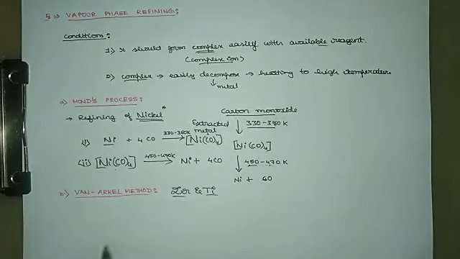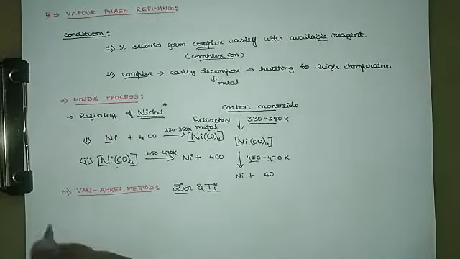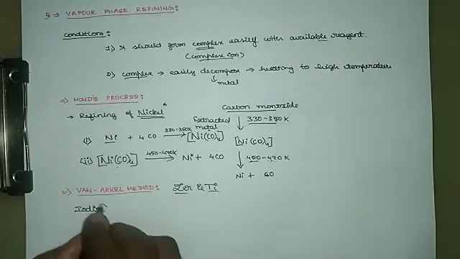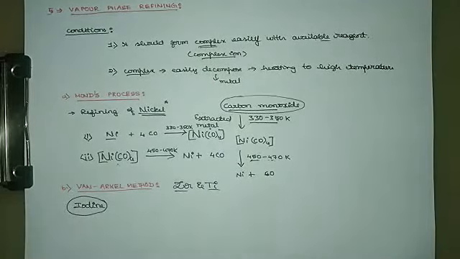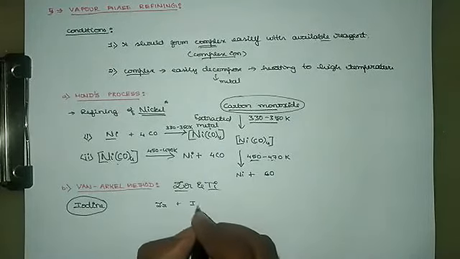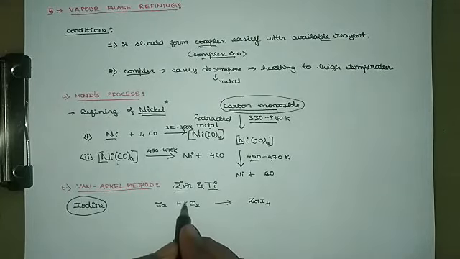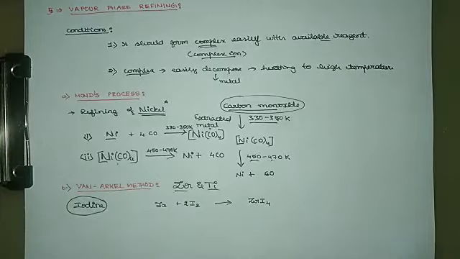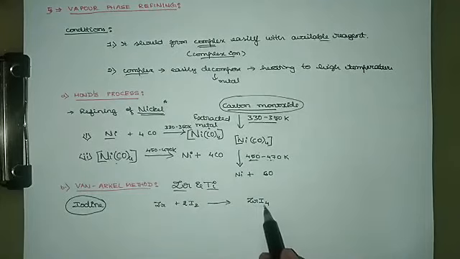Now, the reagent used for forming the complex here is iodine. In Mond's process, it is carbon monoxide. So in Van Arkel method, iodine is used to form the complex with the extracted metal. Now here, zirconium or titanium, if it is treated with iodine, it will form a complex ZrI4. So based on that, you can remember the valency. It is 2-8. So when zirconium is passed with iodine gas, it will form a complex ZrI4.